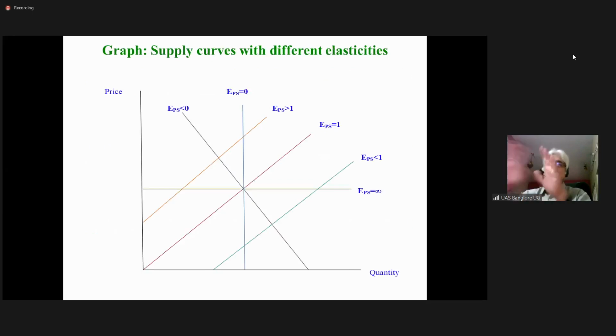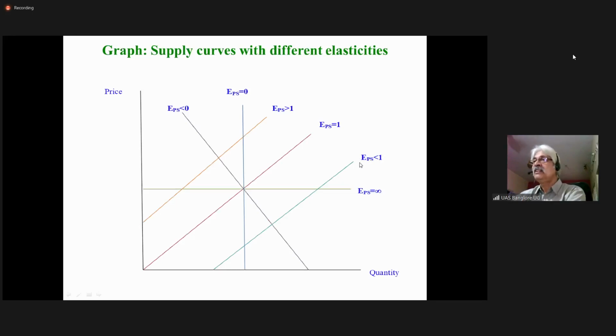So if you draw all types of supply curves in one graph, EPS is equal to 1 if the supply curve is a straight line that passes through the origin. Coefficient of price elasticity is greater than 1 if it is a straight line and it passes through the price axis.